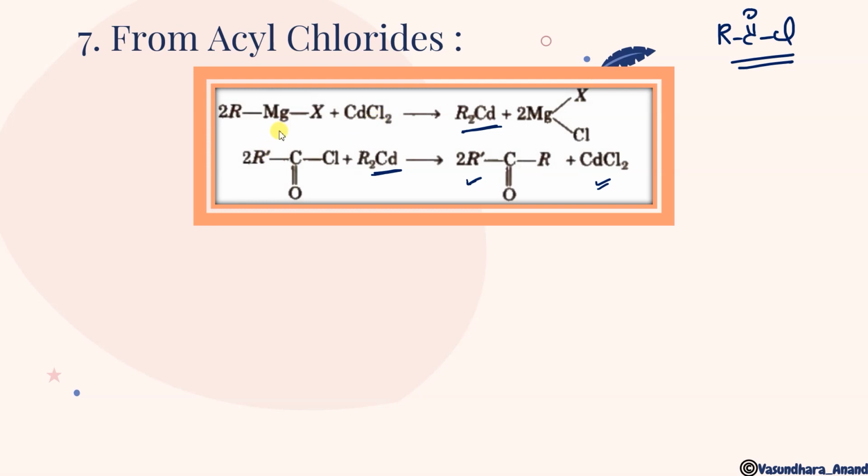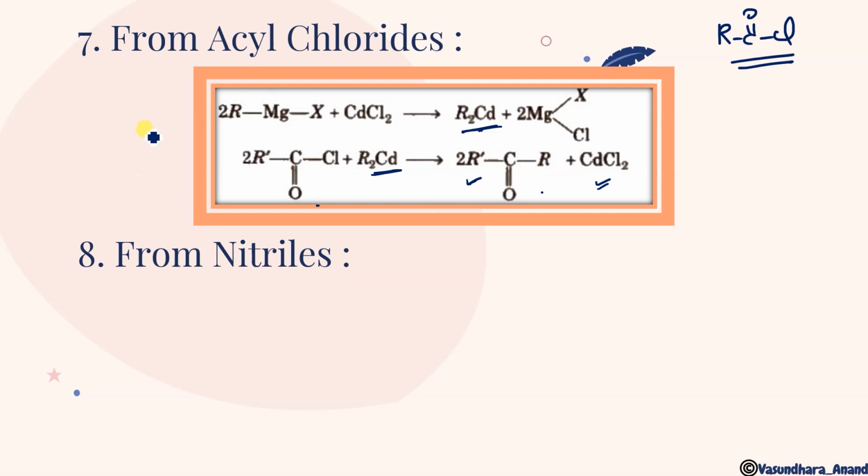A question can be asked that Grignard reagent plus cadmium chloride gives this product, and then it reacts with acyl chloride, what product will form? So just remember it. When Grignard reagent reacts with cadmium chloride, it gives dialkyl cadmium and a magnesium complex. When this dialkyl cadmium reacts with acyl chloride, it will give you ketones.